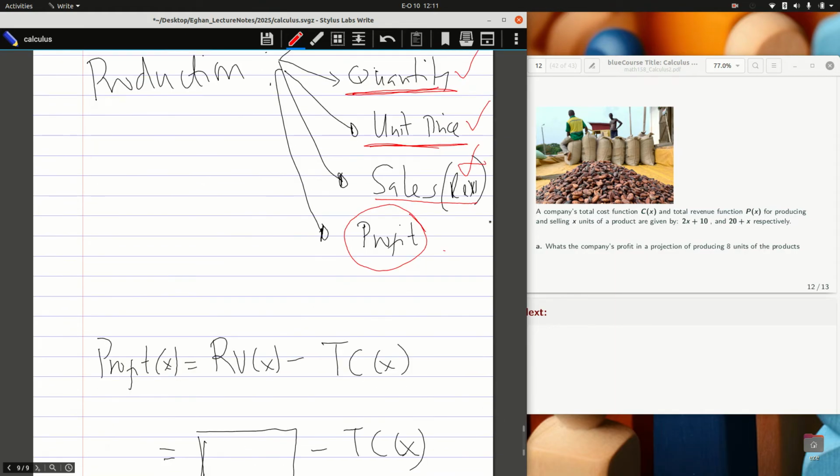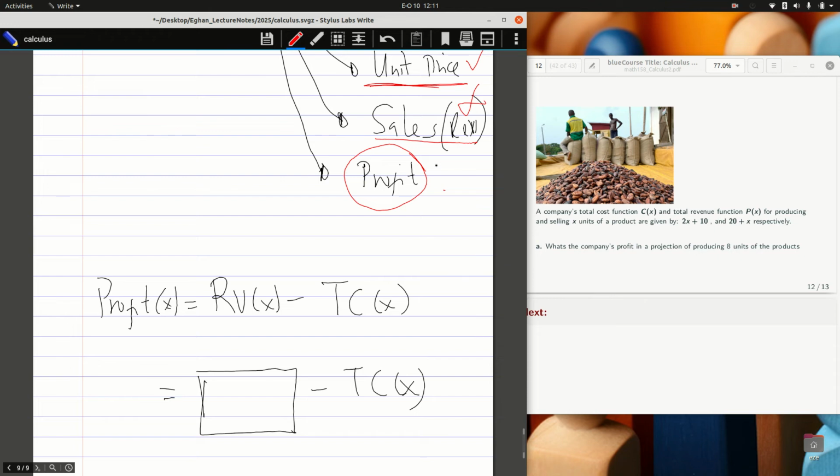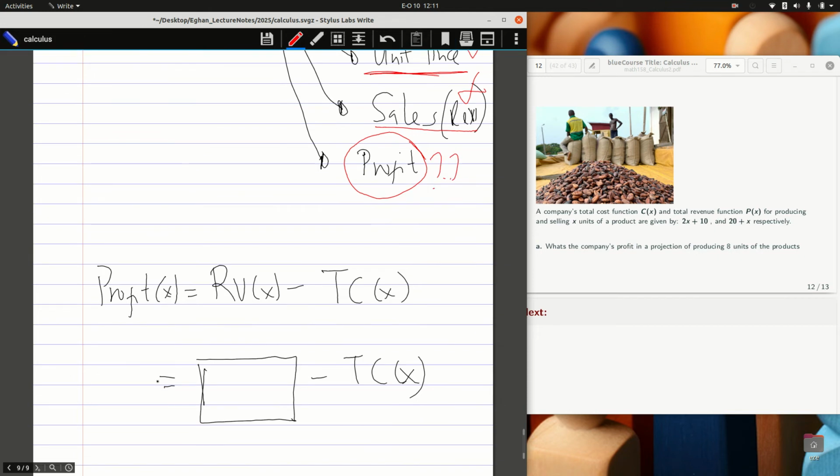But we are asked to find profit. And so how would you do that? Now you know that profit is not a straightforward question. Profit is revenue minus total cost. So the revenue function minus the total cost function. So profit of producing x goods, that's why I have the x here, is the revenue of selling that x goods minus the total cost of producing. So here is selling and here is producing.